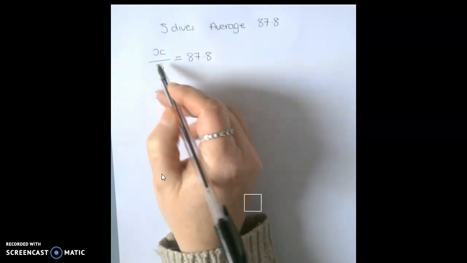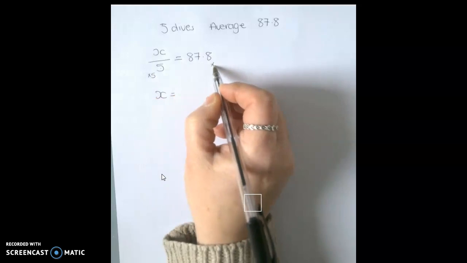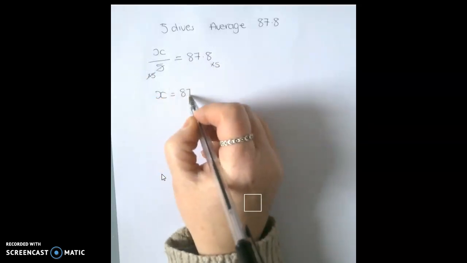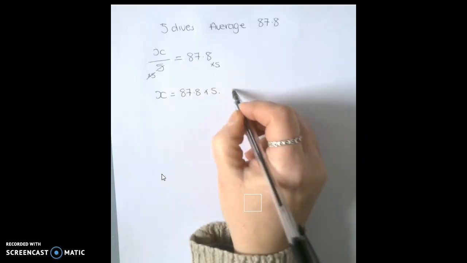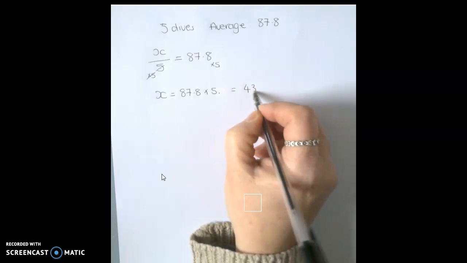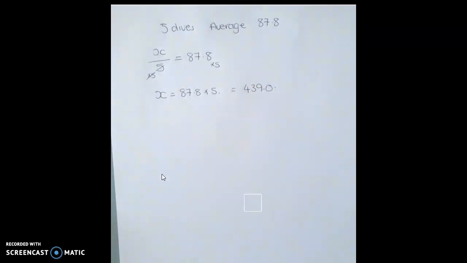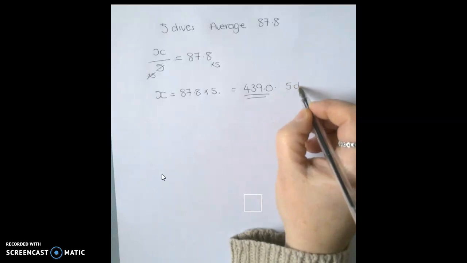So the inverse of dividing by 5 is timesing by 5. So that would cancel out, and that becomes 87.8 times 5, which becomes 439. So we know that all his scores from the 5 dives added up to 439.